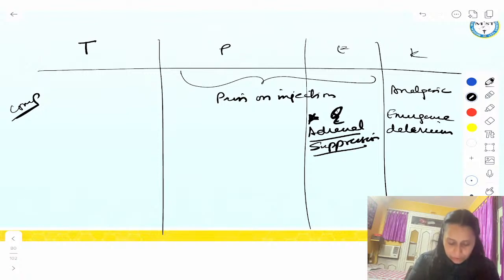This will be asked in your exam as well. So etomidate causes adrenal suppression. Okay? Ketamine causes emergence delirium, right? And pain on injection is caused by propofol and etomidate. Ketamine is an analgesic. And remember, ketamine produces a very special type of anesthesia, something called dissociative anesthesia.